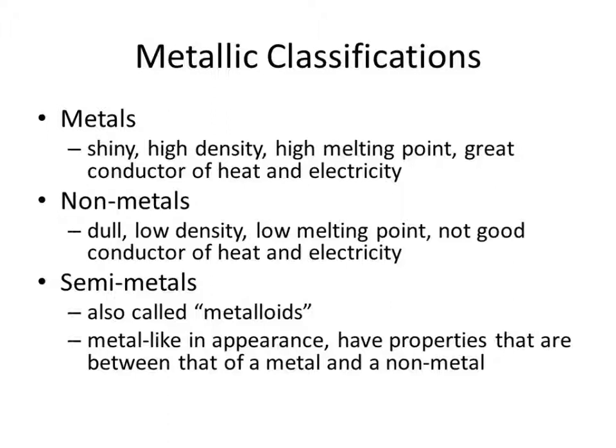Nonmetals are dull. They have much lower densities. They melt at much lower temperatures, and they definitely do not conduct heat or electricity well. Now, our semimetals, we get some metal-like appearance to them, and we get a crossover in properties between a metal and a nonmetal. That's why some of those semimetals like silicon are used so heavily in electronics, because we can exploit properties of both metals and nonmetals to make them more effective at doing things that we want them to do.